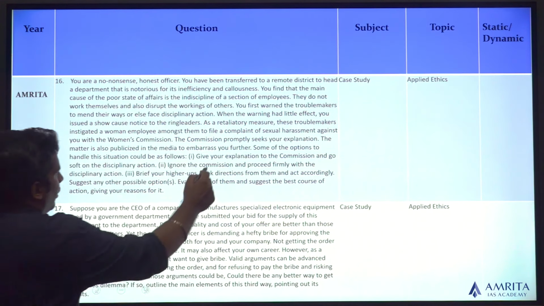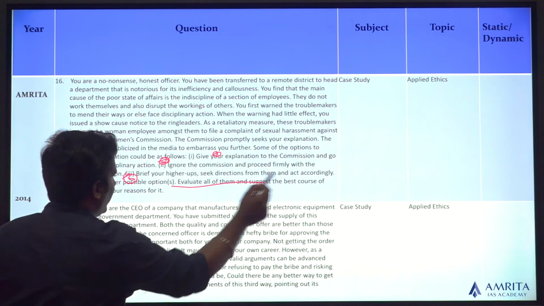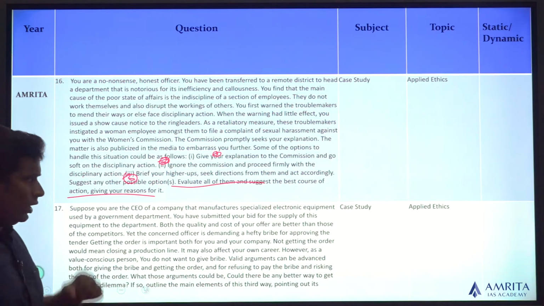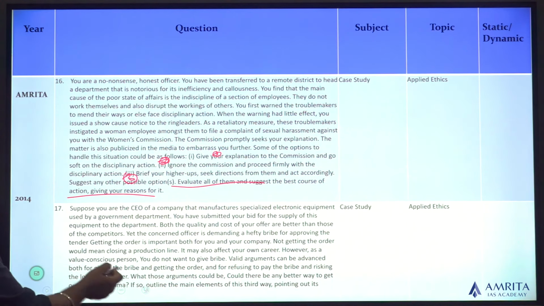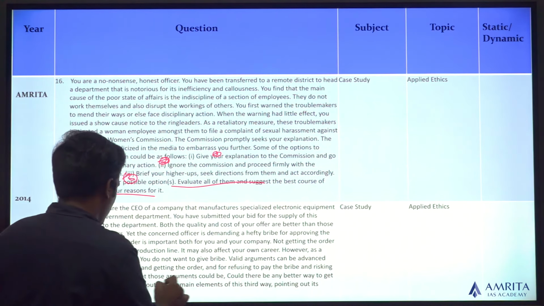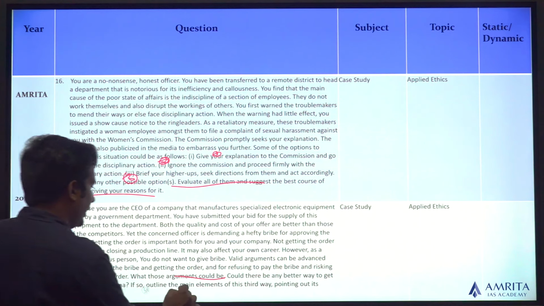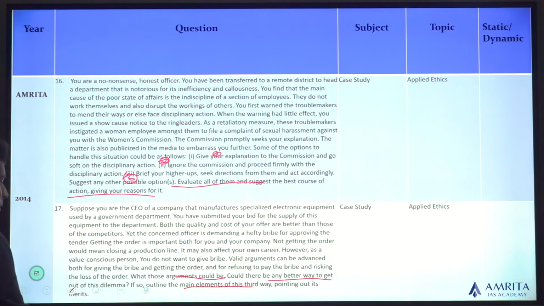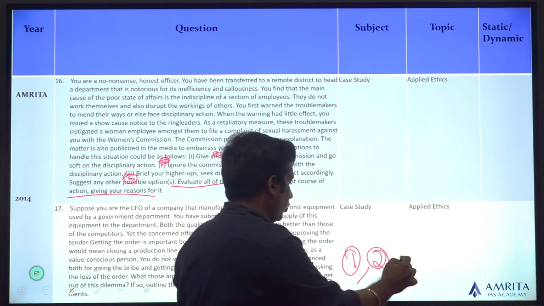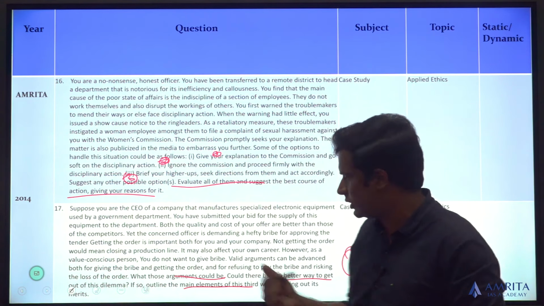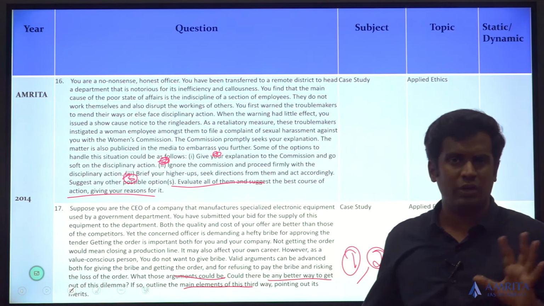The next case study, 1, 2, they are giving the various options, and then they want you to evaluate all of them and suggest the best course. So while evaluating all of them, you have to give the merits and demerits. Look at the next question for the case study again. What are the arguments? What could be the arguments? And what are the main, could there be any better way to get out of this dilemma, and main elements. So they are asking about the argument, ways to get out of the dilemma. And what are the main elements of this third way which you are using to get out of this dilemma? If so, outline the main elements of this third way, pointing out its merits. Again, merit, demerit, various parts.